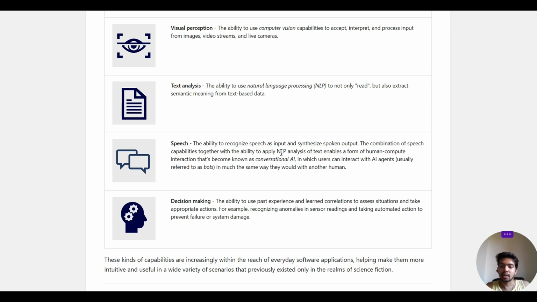It enables you to have a complete conversation, in which users can interact with AI agents, usually referred to as bots, in much the same way they would with other humans.